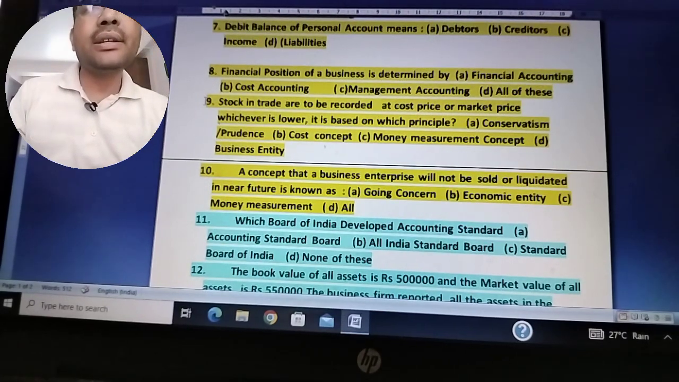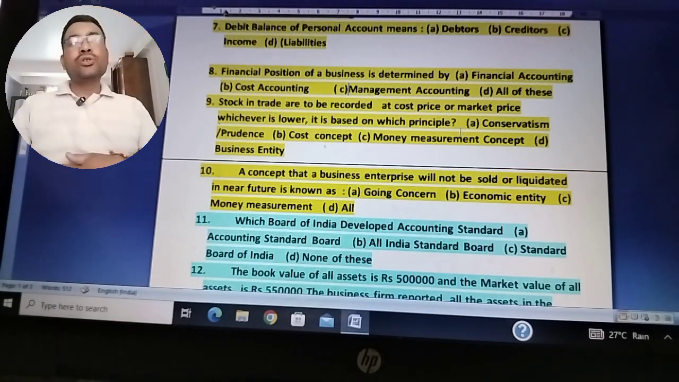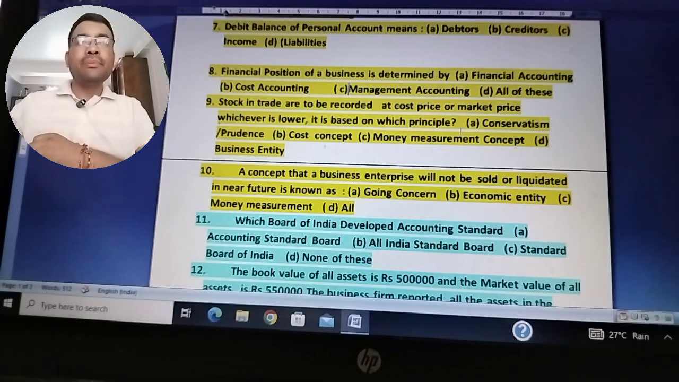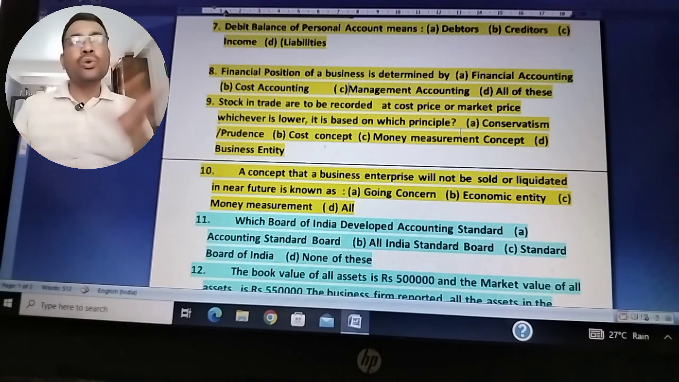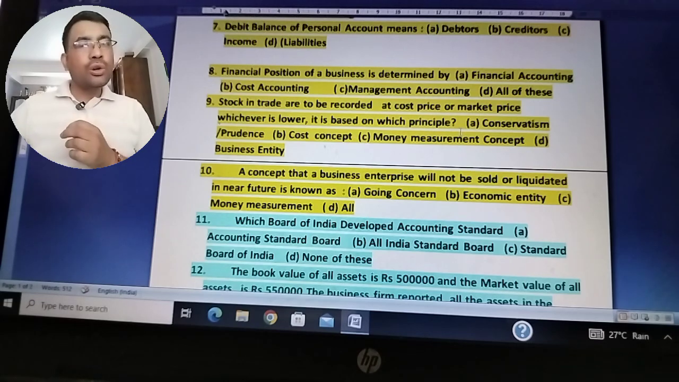For question number 9, stock in trade are to be recorded at cost price or market price, whichever is lower. It is based on which principle? See, stock means those goods which have been purchased but yet not sold. Okay, goods may have been purchased at different price, but you know that stock keeps on fluctuating. Sometimes the price of stock goes up and sometimes the price of stock goes down.